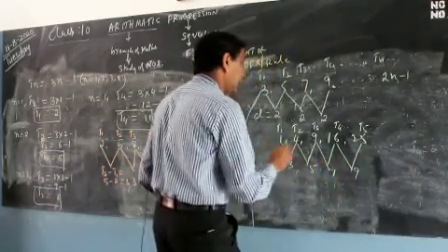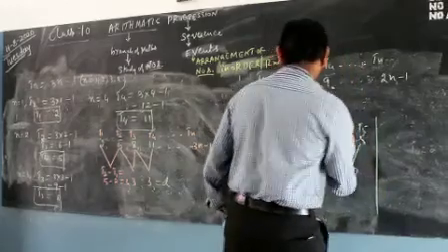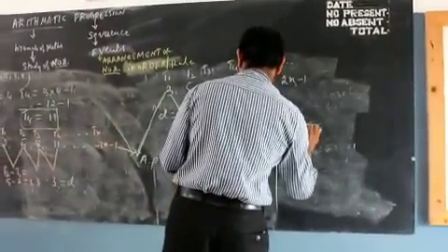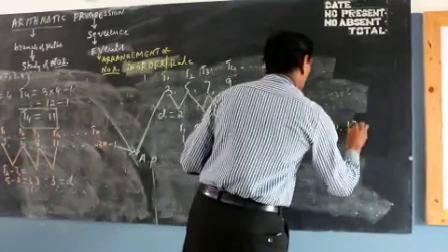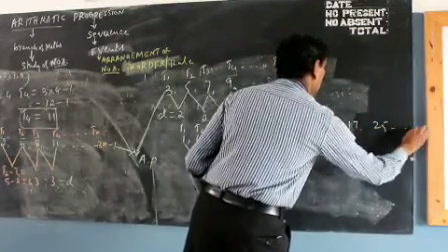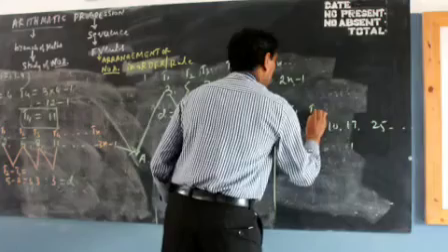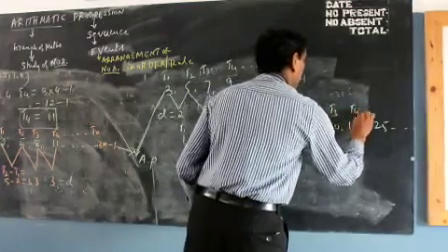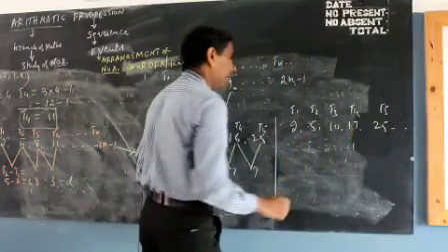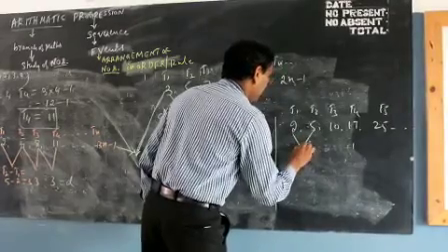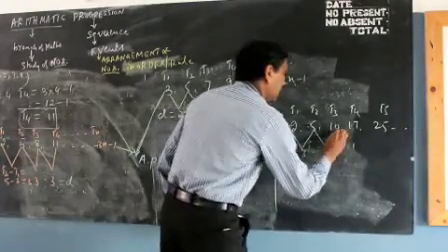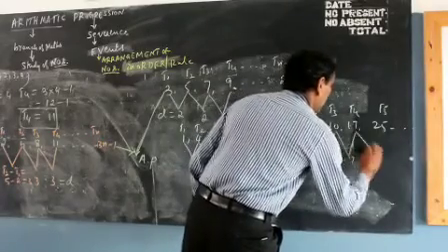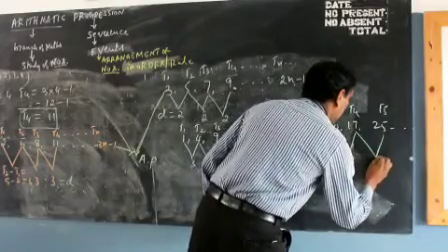And one more, after this I wrote one more. What is that? I took 2, 5, 10, 17, 26. Find out the difference here. First term, second term, third term, fourth term, fifth term. Find out the difference between any two consecutive terms. 5 minus 2 is 3. 10 minus 5 is 5. 17 minus 10 is 7. 26 minus 17 is 9.